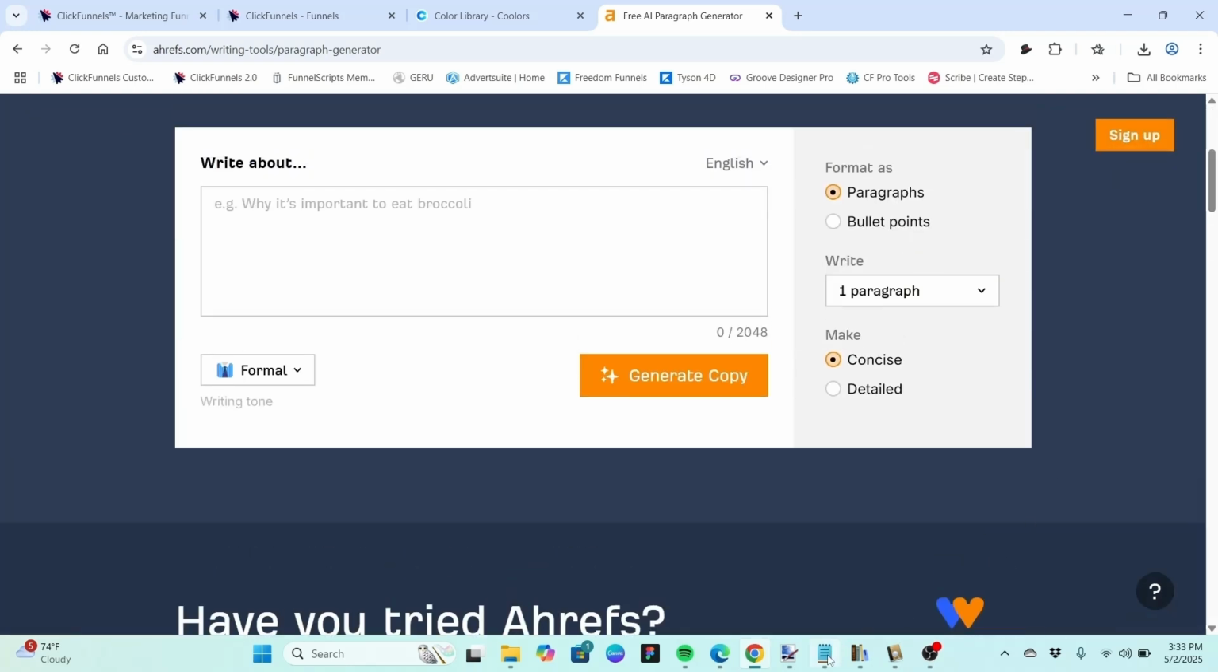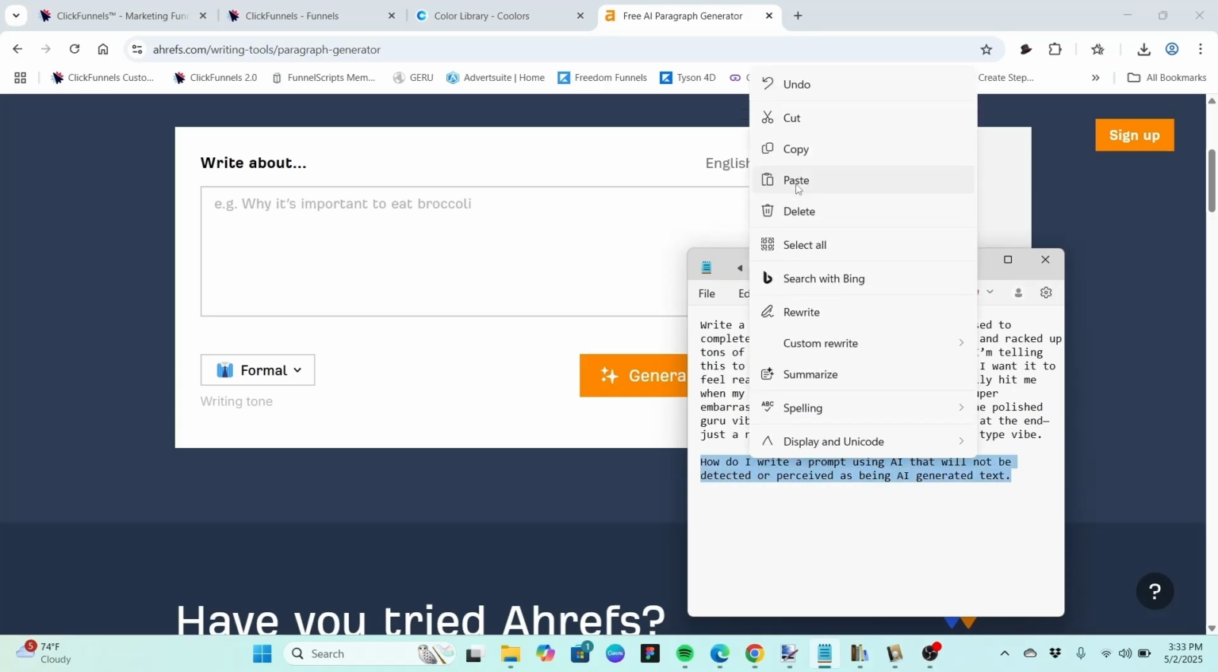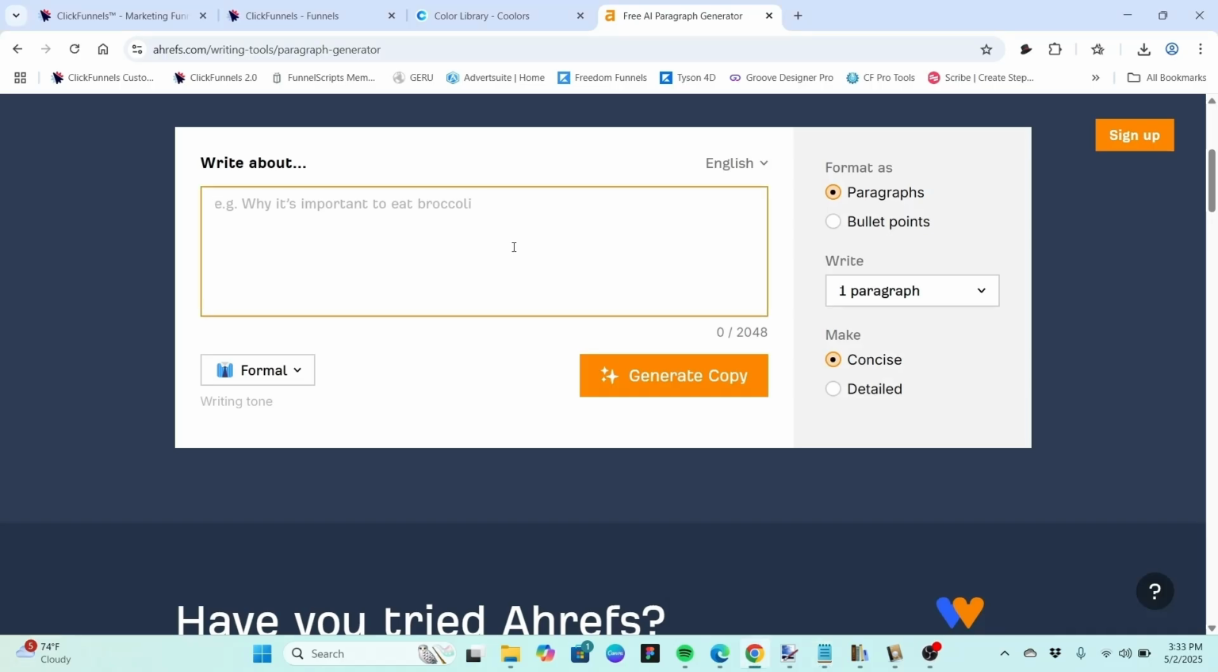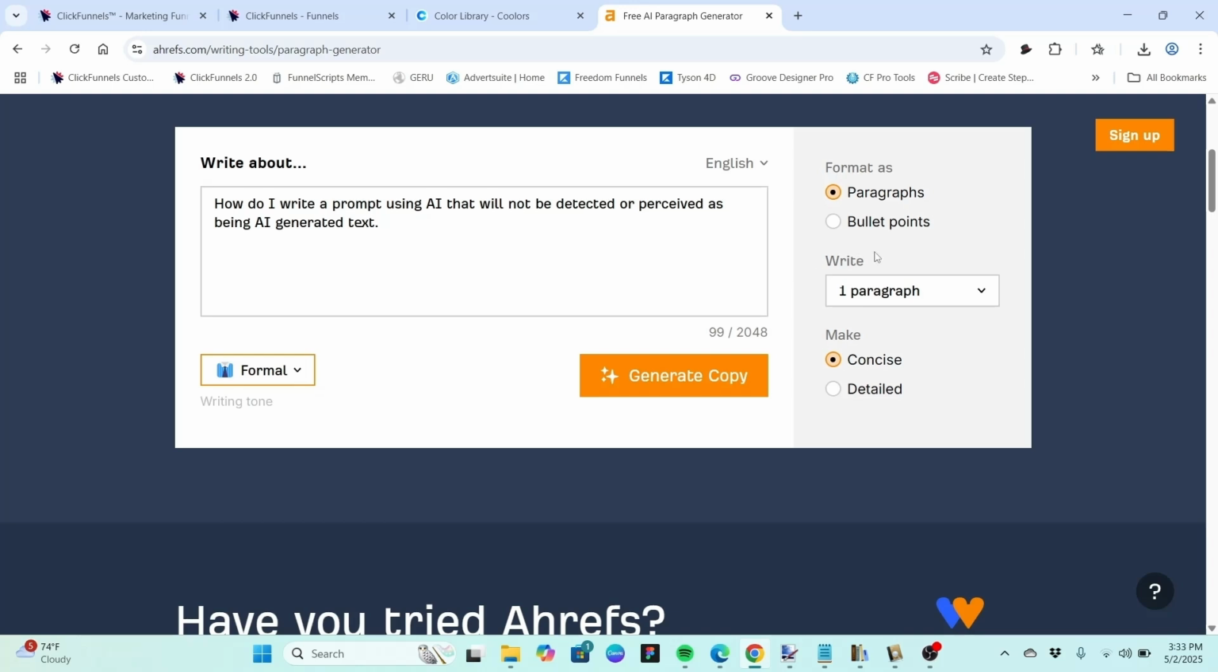And we are going to use our single sentence. Now, from the beginning, you have some choices. You can choose to format this as paragraph or bullet points. You can choose to number paragraphs. You can make them concise or detailed. You also have the writing tone, and they have a whole lot of choices on that. We're just going to stick with the default settings of formal and paragraph, and let's make it 3 paragraphs. Then we're going to generate the copy.